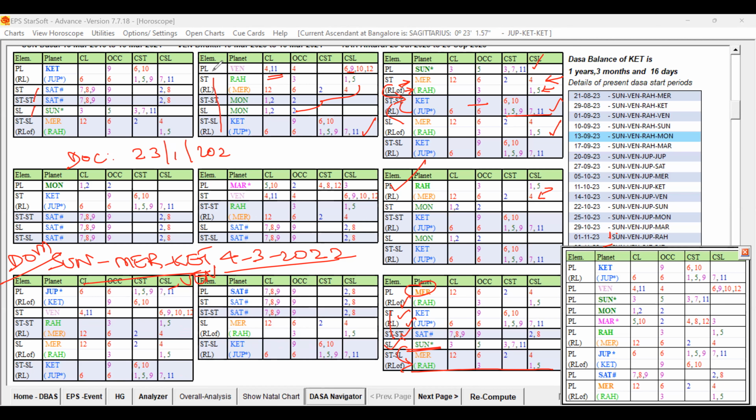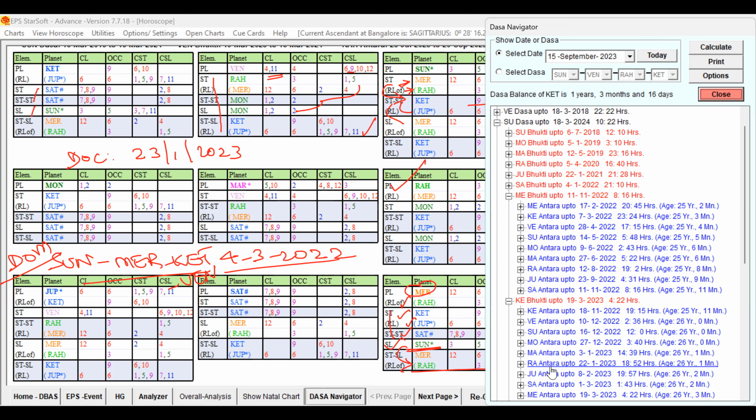Let us check the Dasa navigator. Mercury, Ketu, Bhukti, sorry, 23 January. So on 22 January 2023, in the night, up to that it is Rahu Antra.